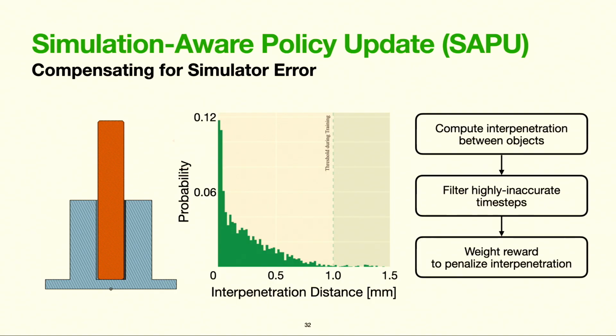On the left is a typical peg and hole assembly, and in the middle is a histogram of errors during simulation. Although the errors are small, they can actually be the same order of magnitude as the clearances between parts, so they matter. Our realization was that these errors can make it quite challenging for a simulated robot to solve the problem, especially because they're often stochastic.